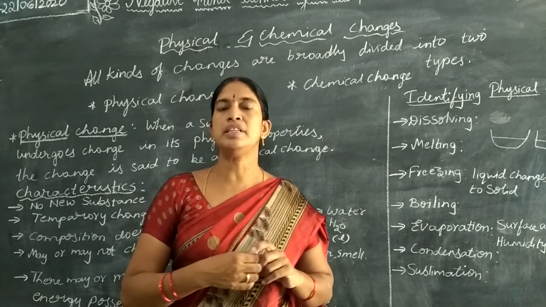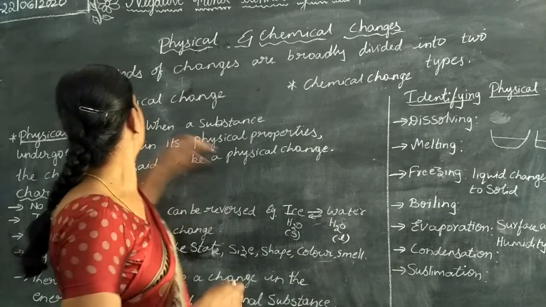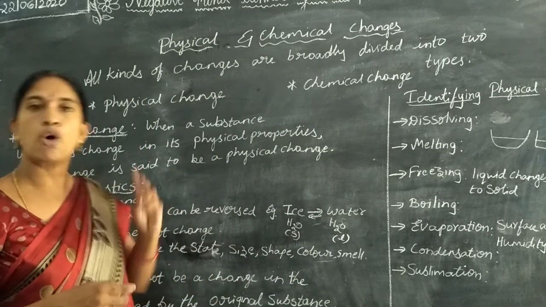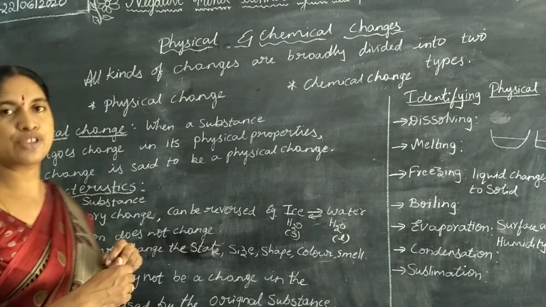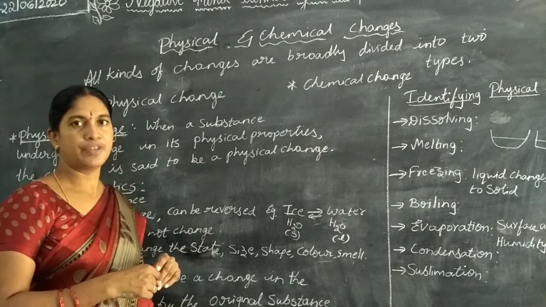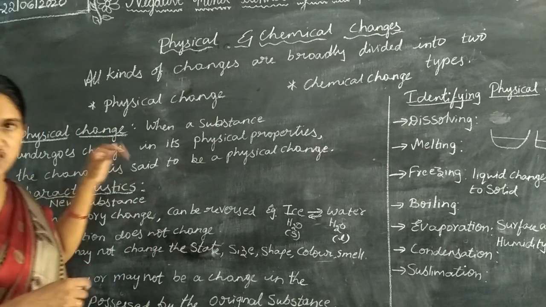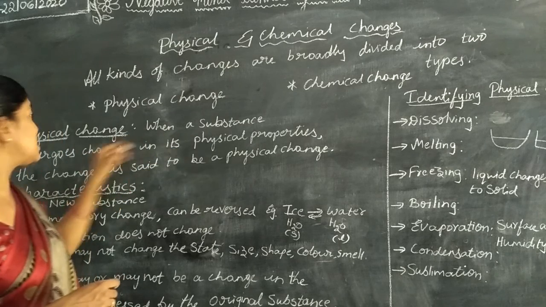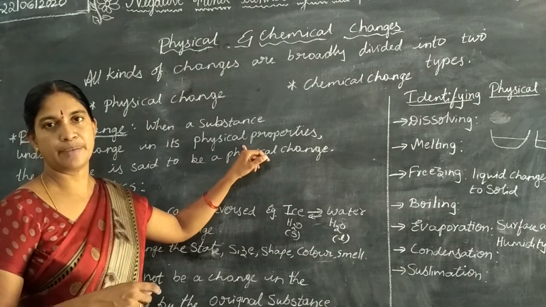Today we are going to learn about the physical changes. Understand? All the kinds of changes are broadly divided into two types: the physical change and the chemical change. What is a physical change? A physical change is a change when a substance undergoes changes in its physical properties.